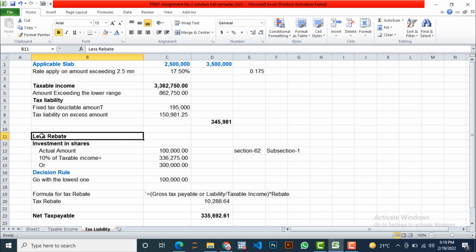Now less rebate. The last item that we dropped in calculating the taxable income, here we treat as a rebate, and we will subtract it from our tax liability. So let's move to it and discuss it. Investment in shares of a company listed in the stock market: there are two scenarios here, where you are going to invest in shares, or provident funds, or mutual funds, or something else. As it is invested in the shares of a public company listed in the stock market, we are going to use this information.